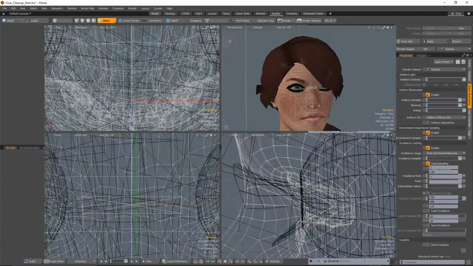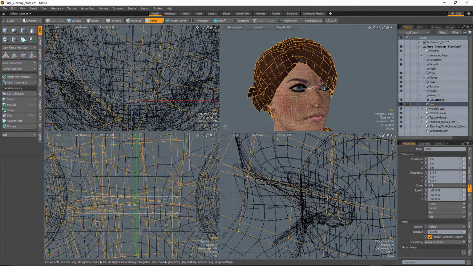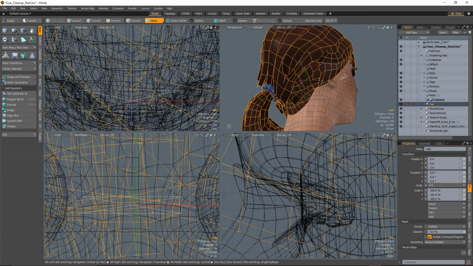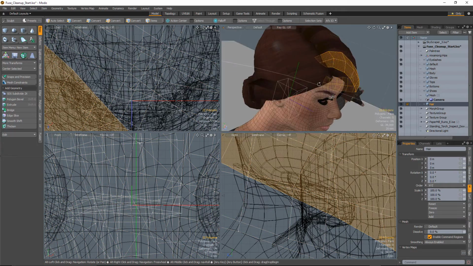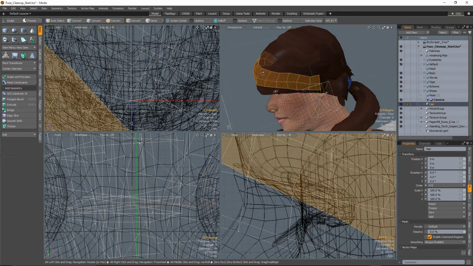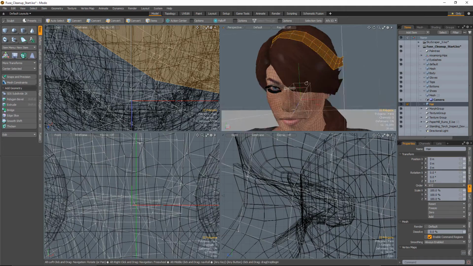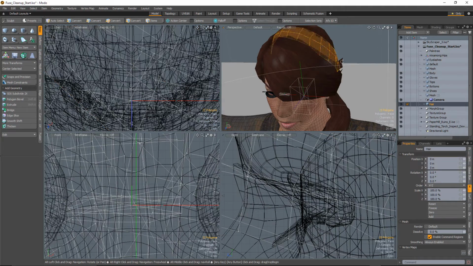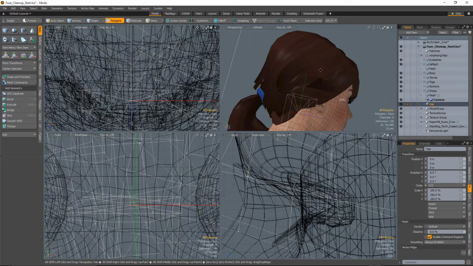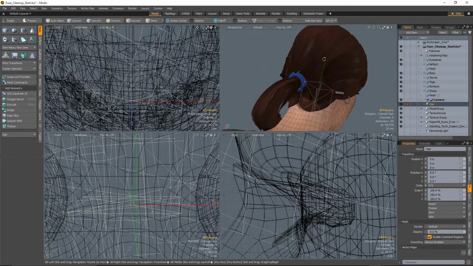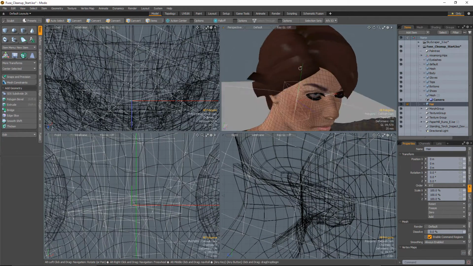So let's hop over to the Model tab. And we're going to start with the hair. Now, the hair is a pretty simple object for the most part because it is almost 100% consisting of these polygon strips. These individual polygon strips have the hair material on them, and that's just what's making up the hair. So these are going to be fairly simple. So if we just go ahead and press Shift-Tab, that will take us into SubD mode.